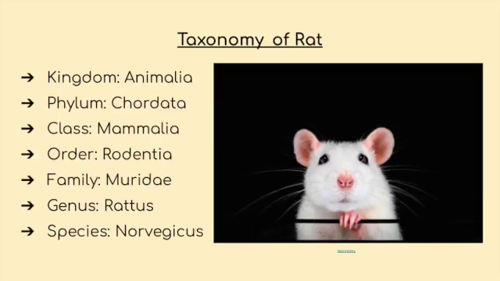Taxonomy is classifying living things, and there are 6 levels of classification, and they are kingdom, phylum, class, order, family, genus, and species. So the kingdom that a rat belongs to is the Animalia, its phylum is the Chordata, its class is the Mammalia, its order is the Rodentia, the family it belongs in is the Muridae, the genus is Rattus, and the species is the Norvegicus.